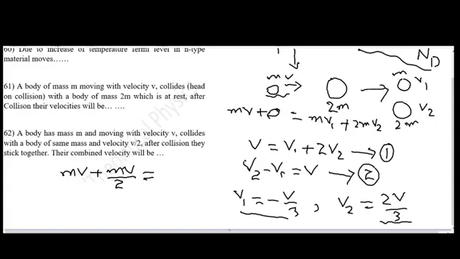When they collide they stick together, that is their combined mass is now m plus m and their combined velocity is, let's suppose, v prime. If we solve this equation for v prime, we get v prime is equal to 3v over 4. This is the combined velocity with which these objects move after the collision.